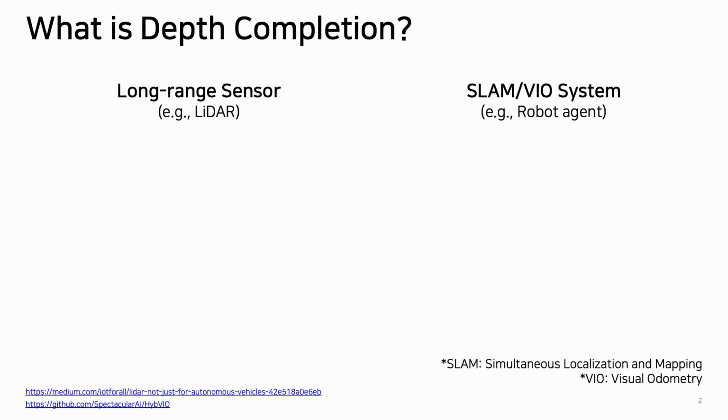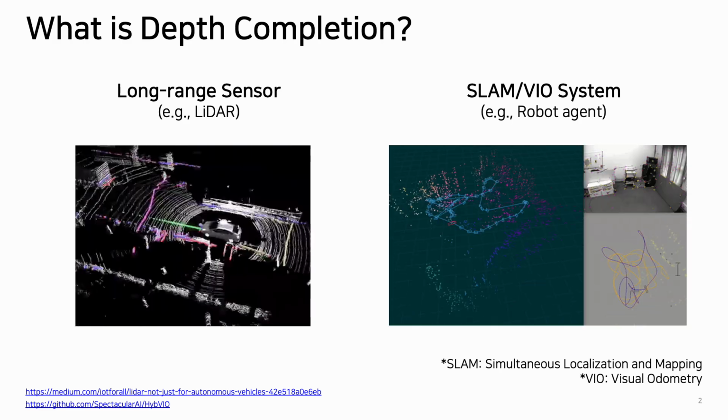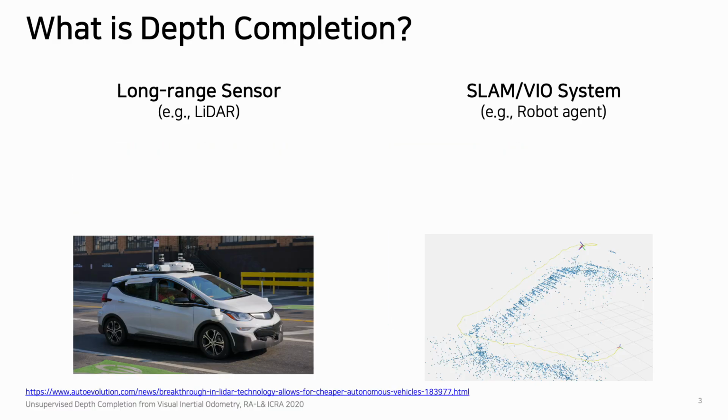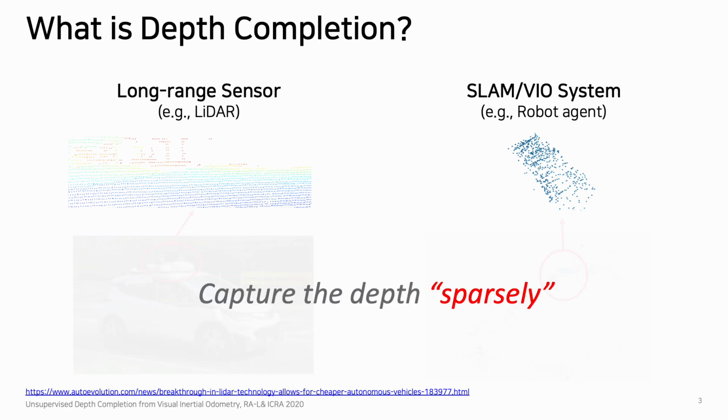In practical scenarios, depth information is usually obtained in these ways. First, using long-range sensors such as LiDAR, or algorithmic techniques such as SLAM or visual odometry. However, depth data obtained from these methods is typically sparse. These only cover 0.1% to 10% of the total pixels in an image.